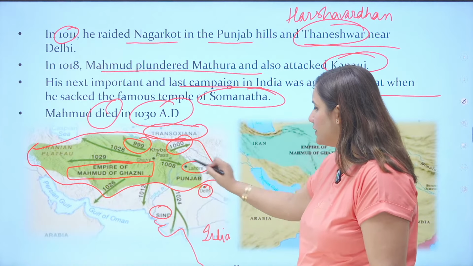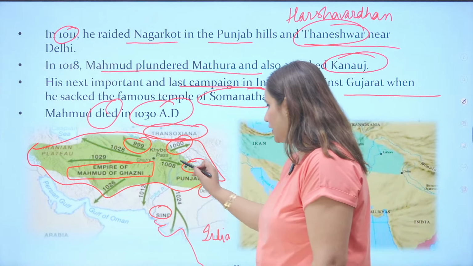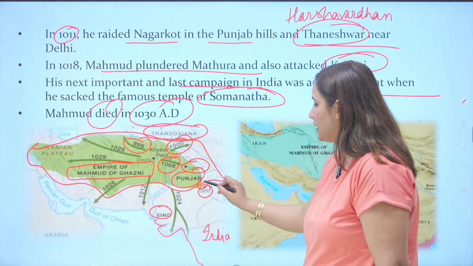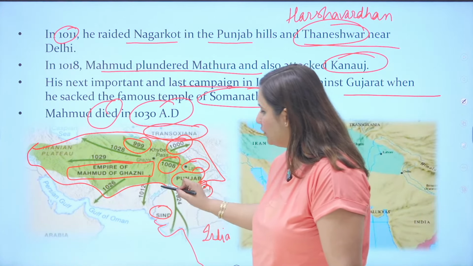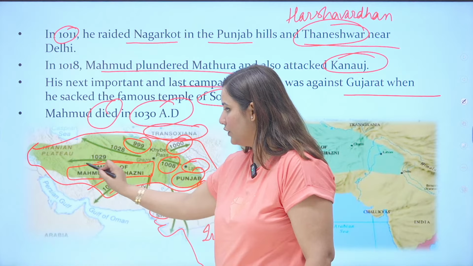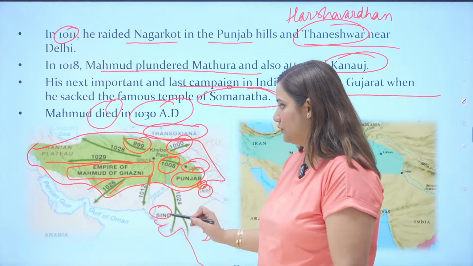In Lahore he started his victory. In 1008 AD he got Peshawar, then he got Punjab, he got some areas of Delhi also, and then in 1012 AD he got the entire zone of the Iranian plateau. In 1029 AD the Iranian plateau was captured.